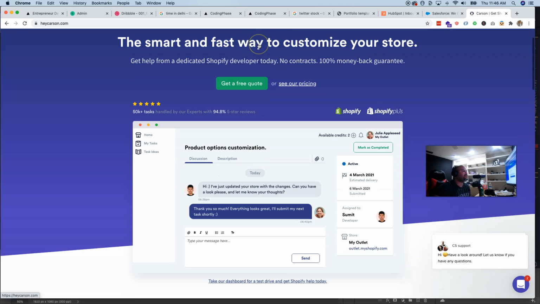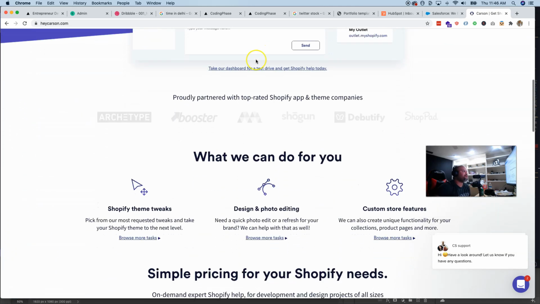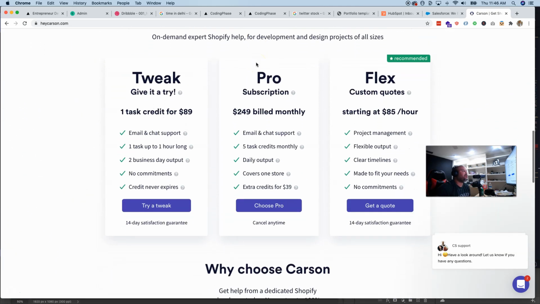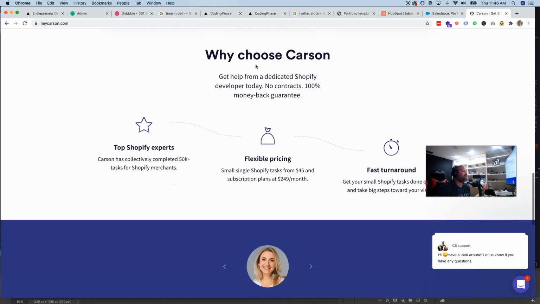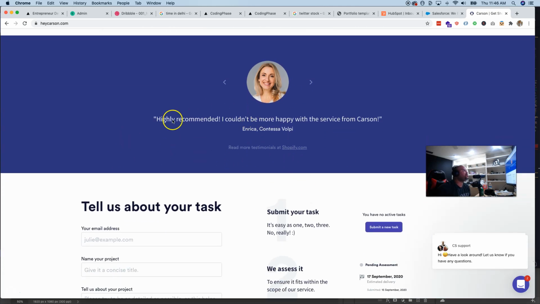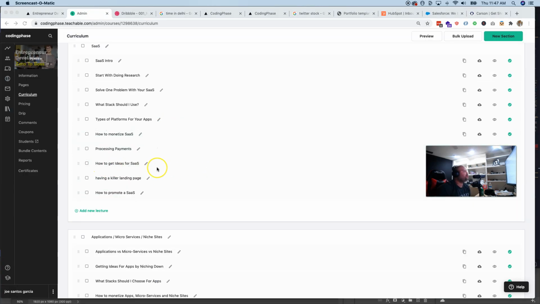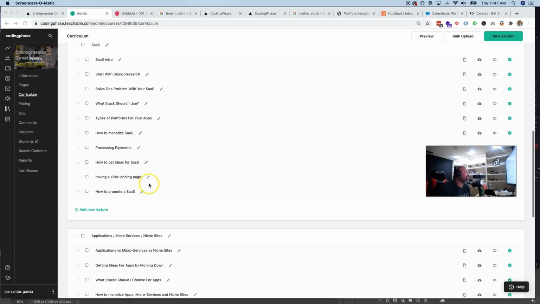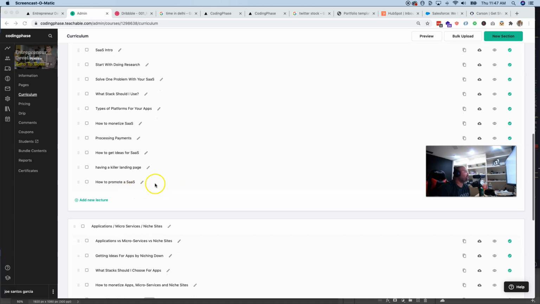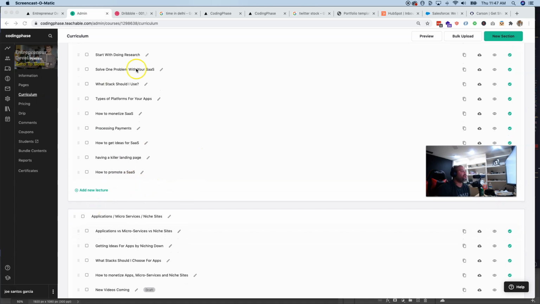Okay, so look at this landing page. This is a very nice landing page that shows everything that the service does for the person, right? So we talk about what makes a killer landing page and what's going to actually convert people to sign up to your service. Again, then we go into how to get ideas for software as a service. Like I said, having a killer landing page, how to promote your software as a service. So we get into all of those things.